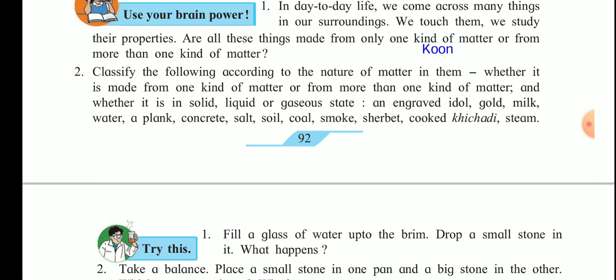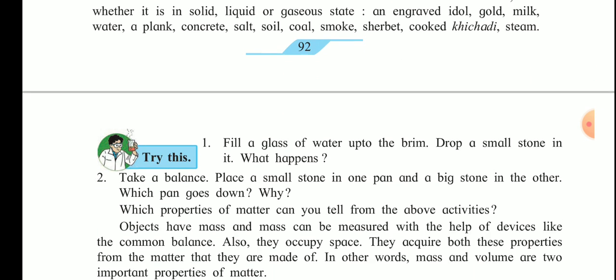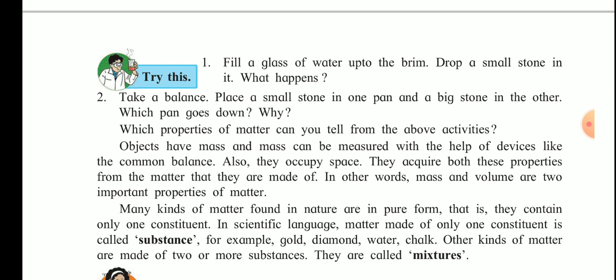So thus we see that depending on the nature of the matter present in them, these things are classified. Now next, try this. Fill a glass of water up to the brim. Drop a small stone in it. What happens? When we drop a small stone into that glass full of water, the water spills out.